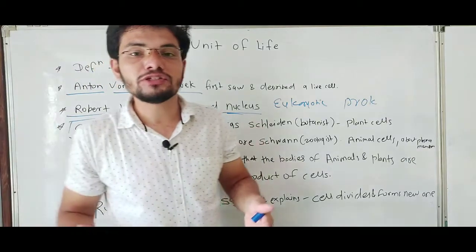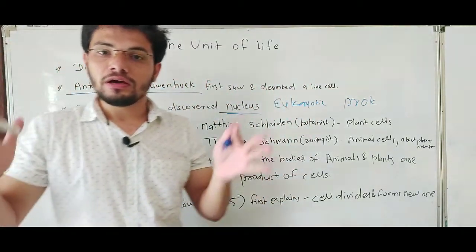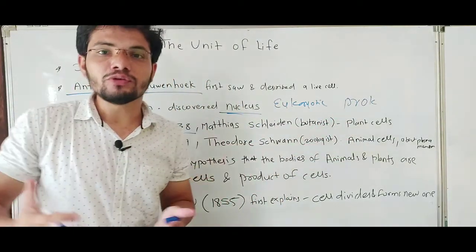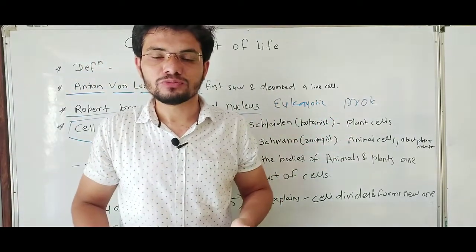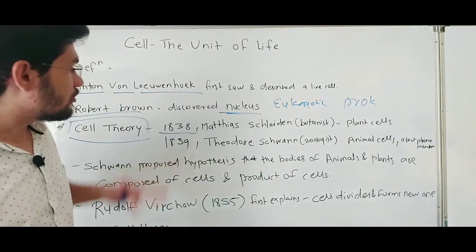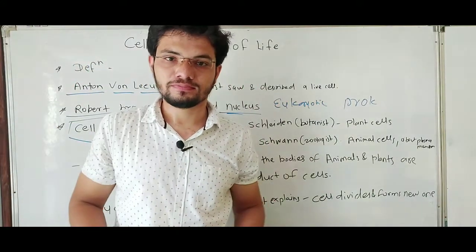We all know what tissue is: cells of the same structure and function come together and form a particular unit which is called tissue. So he concluded that all plants are composed of cells.